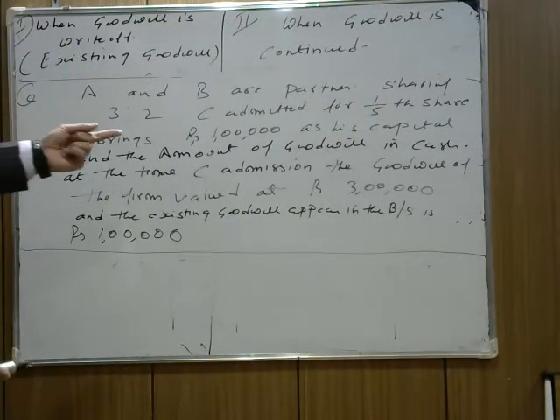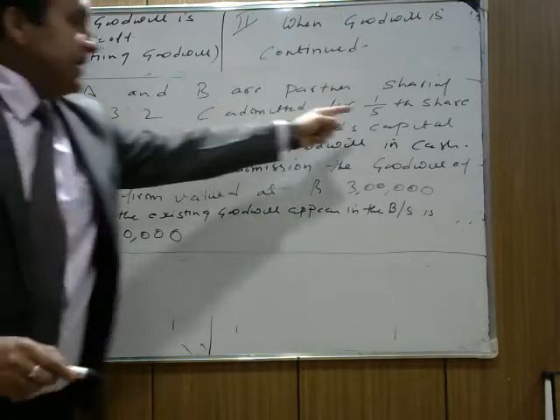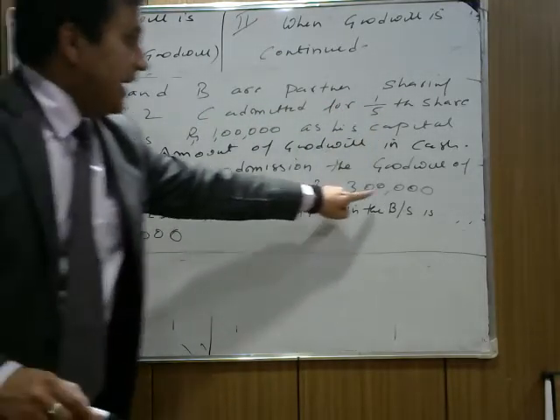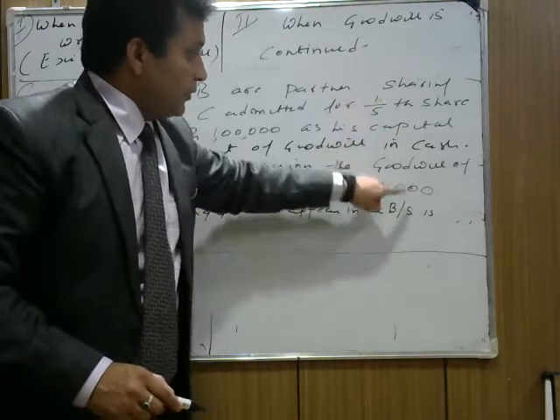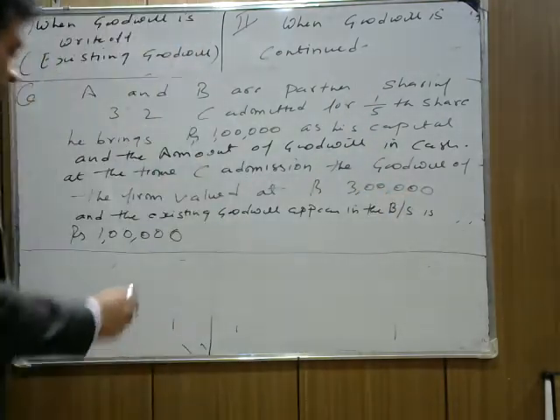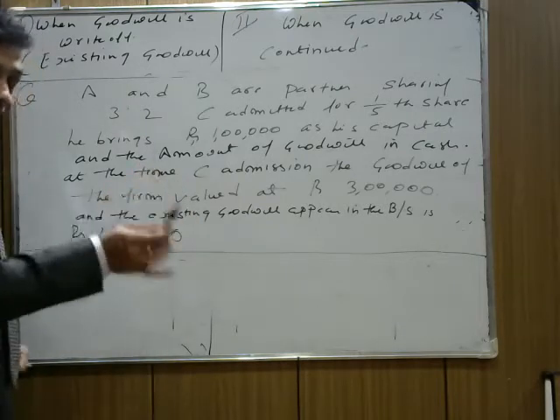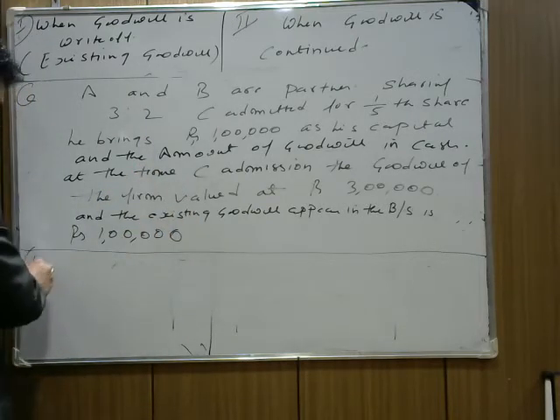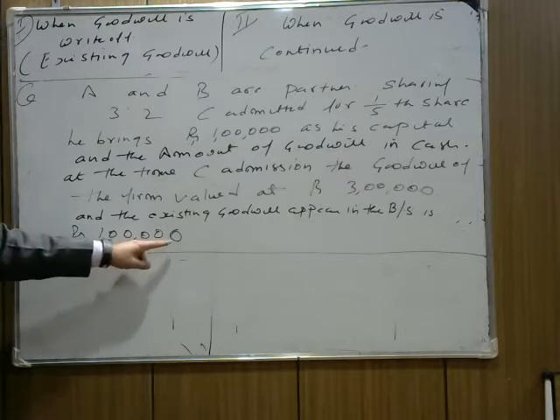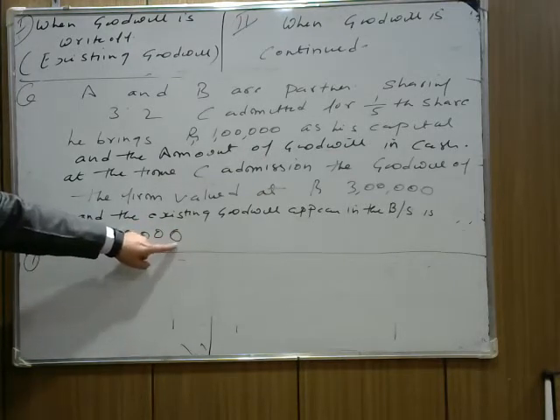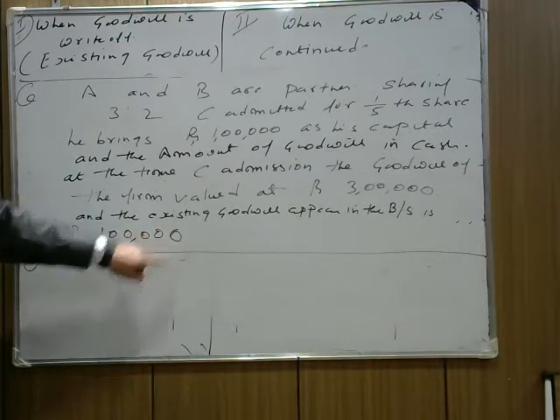You see that when a new partner is admitted, his share is 1/5. Of the total firm goodwill at the time of C admission, 3 lakh, he needs to bring 1/5 of 3 lakh, which is 60,000. So what will be the first entry? Whatever goodwill appears in the balance sheet, immediately write off. So the first entry is goodwill write off because this is the old goodwill. Whose share is it? A and B's, so they need to write off because we are reducing the asset, so we need to reduce the capital also.